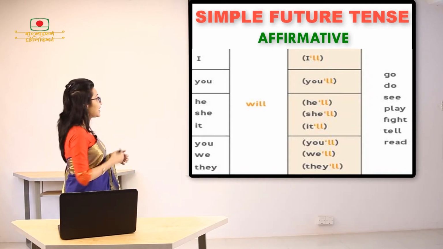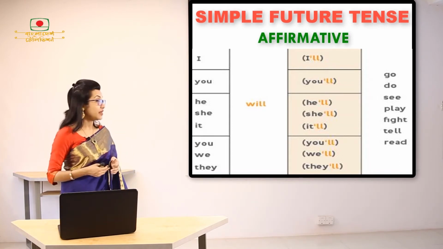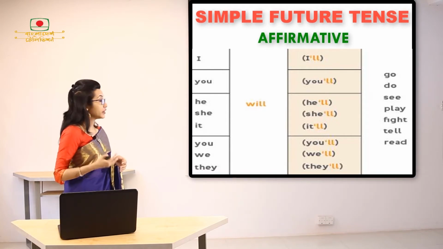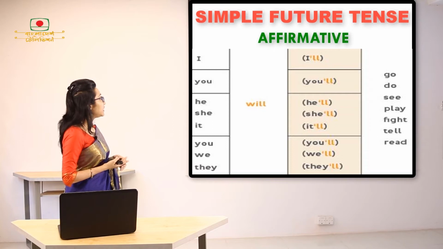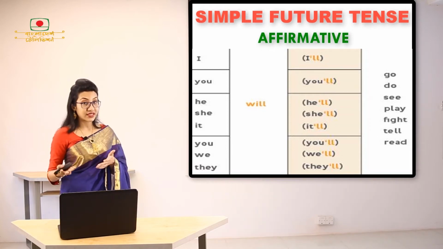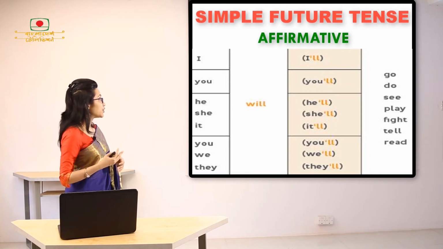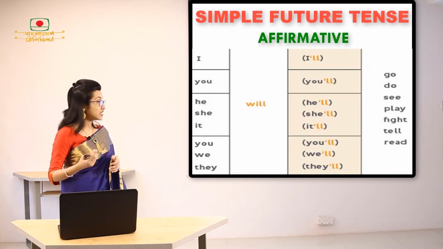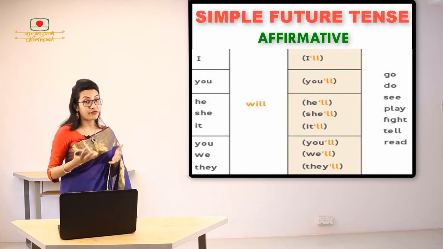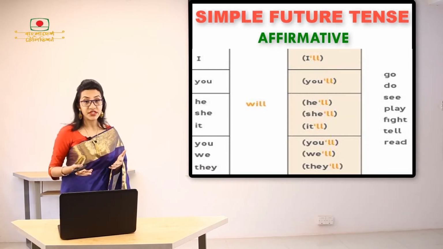So in these cases, the sentences can be: I will go, you will do, he will see or she will see, it will read, you will play, we will fight, they will read.